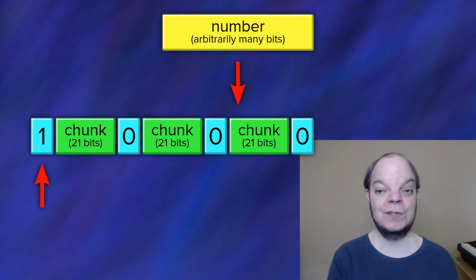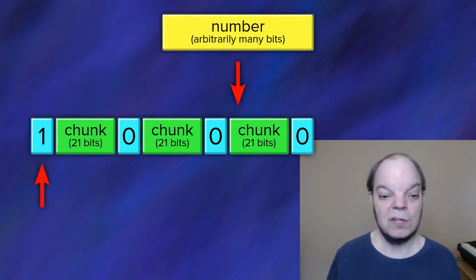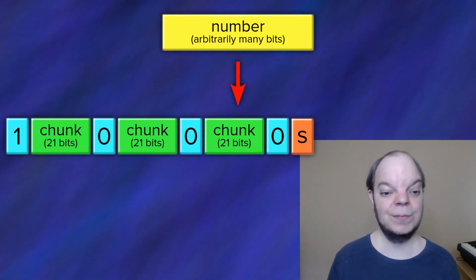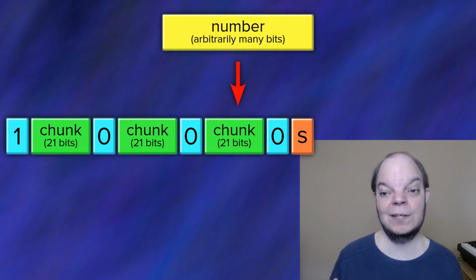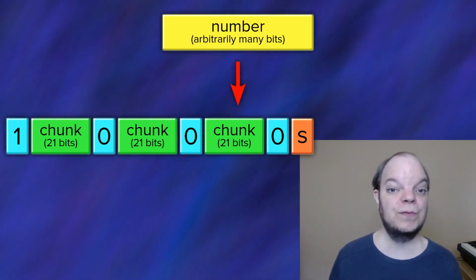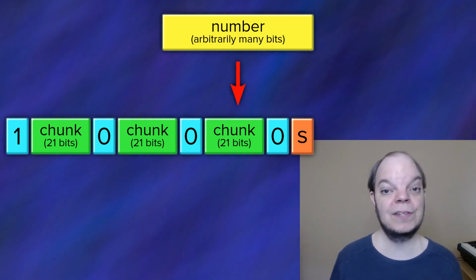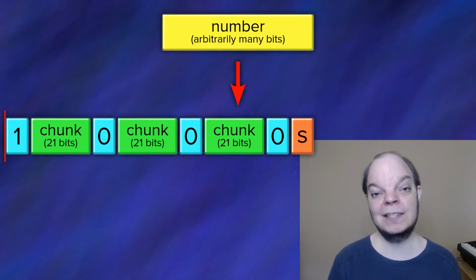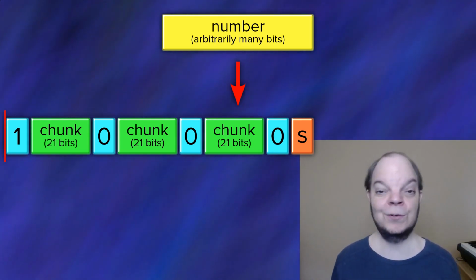So if the rest of the number is all 0 bits, then it would always be positive or 0. So we're going to add another single bit at the start, which I'm going to call the sign bit, which will indicate that the encoded number is negative. So we follow the chain of zeros up to the 1 bit, and then we count 1 bit more for the sign bit, and then we know exactly where the number ends, and we don't need to rely on the rest of the number being all zeros.